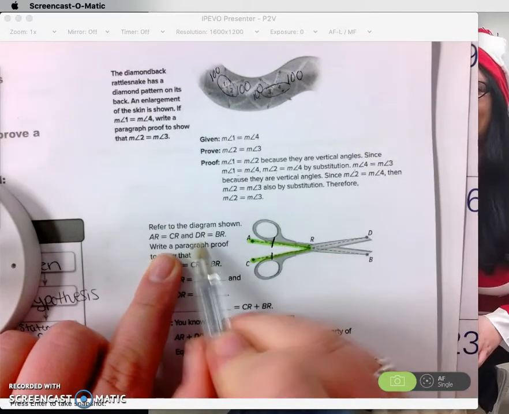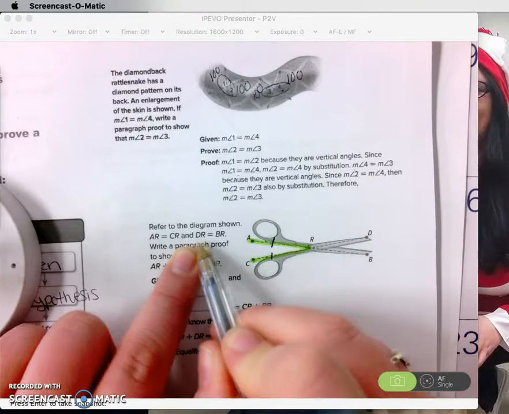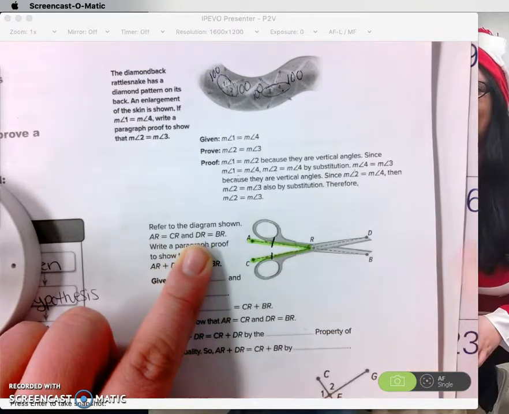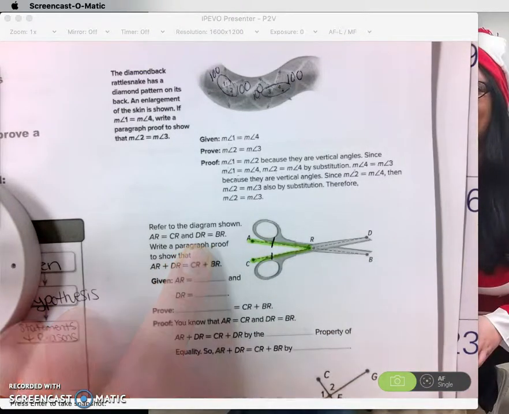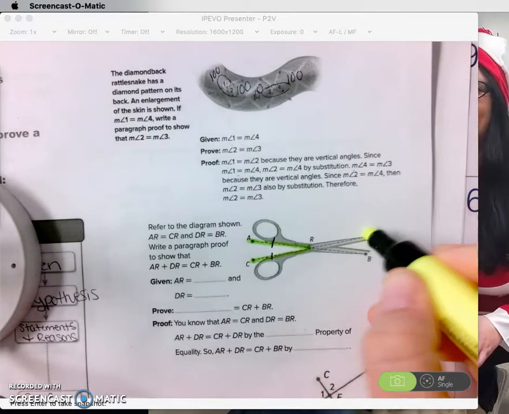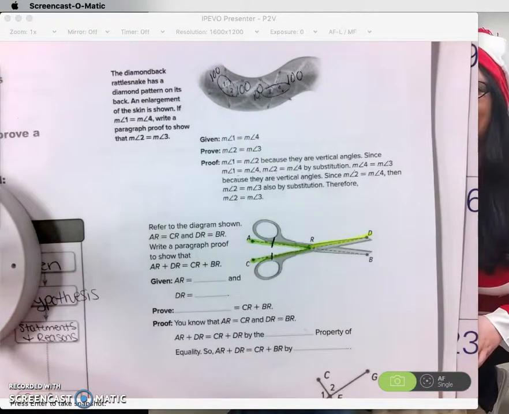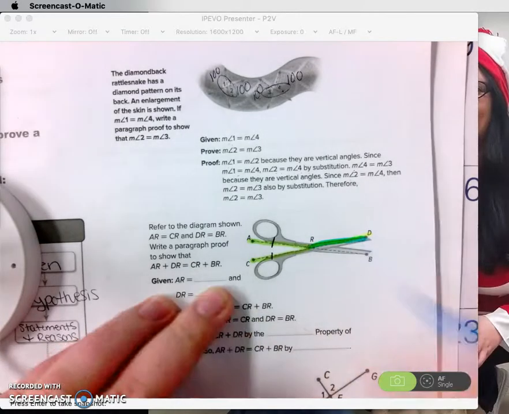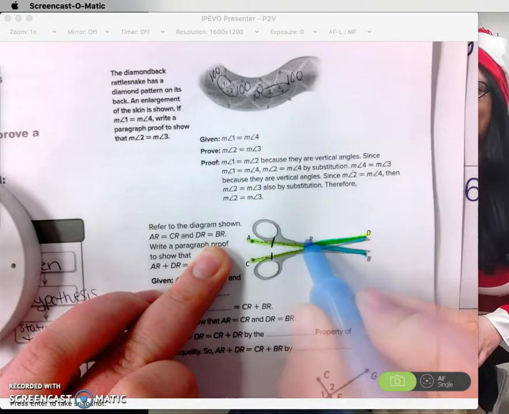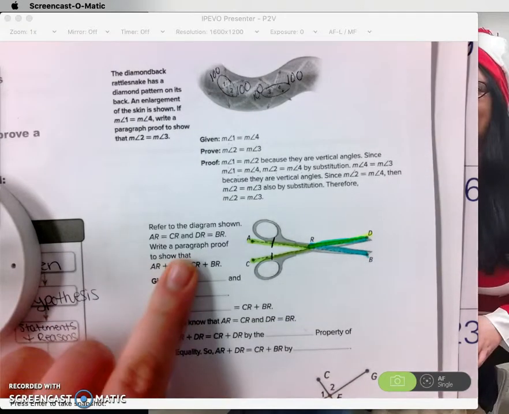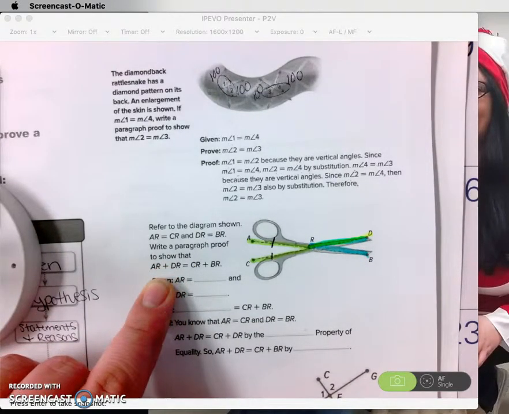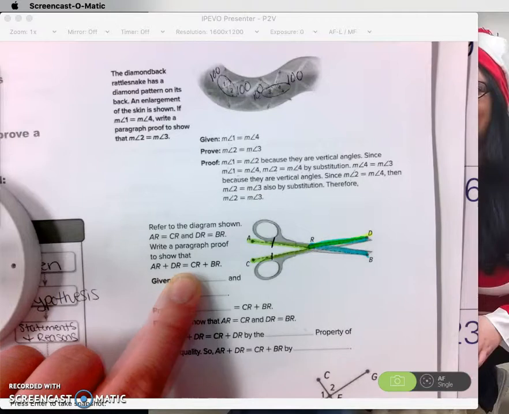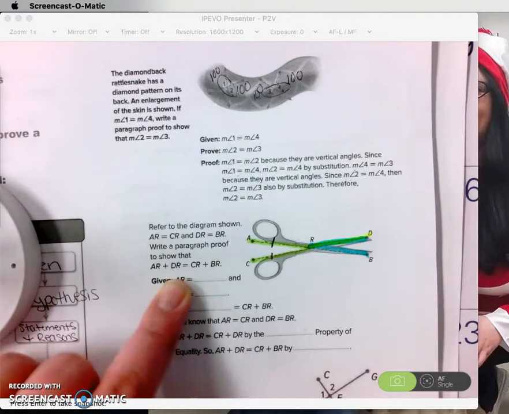Okay. And DR is equal to BR. So DR would be this one. And maybe I should use a different color. That looks awfully the same. So DR and BR are the same. So write a paragraph proof to show that AR plus DR has got to equal CR plus BR.